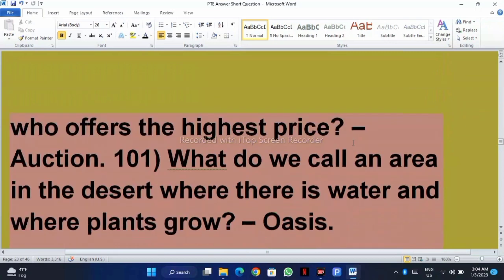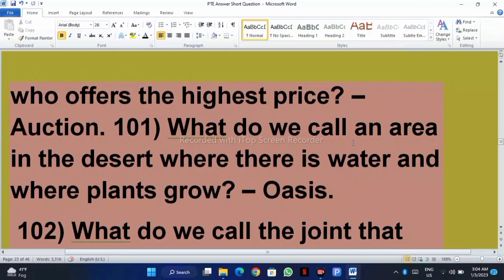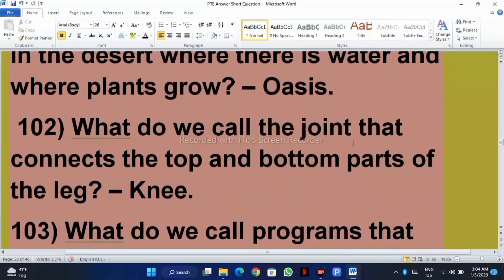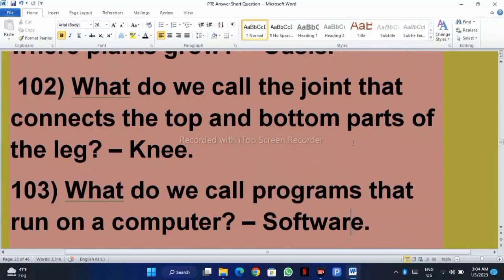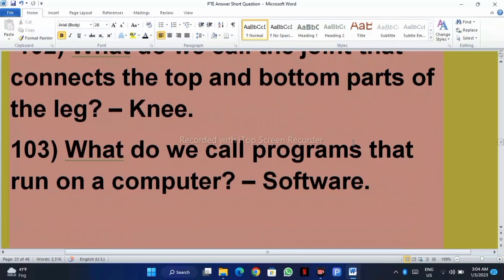What do we call an area in the desert where there is water and where plants grow? Oasis. What do we call the joint that connects the top and bottom parts of the leg? Knee. What do we call programs that run on a computer?